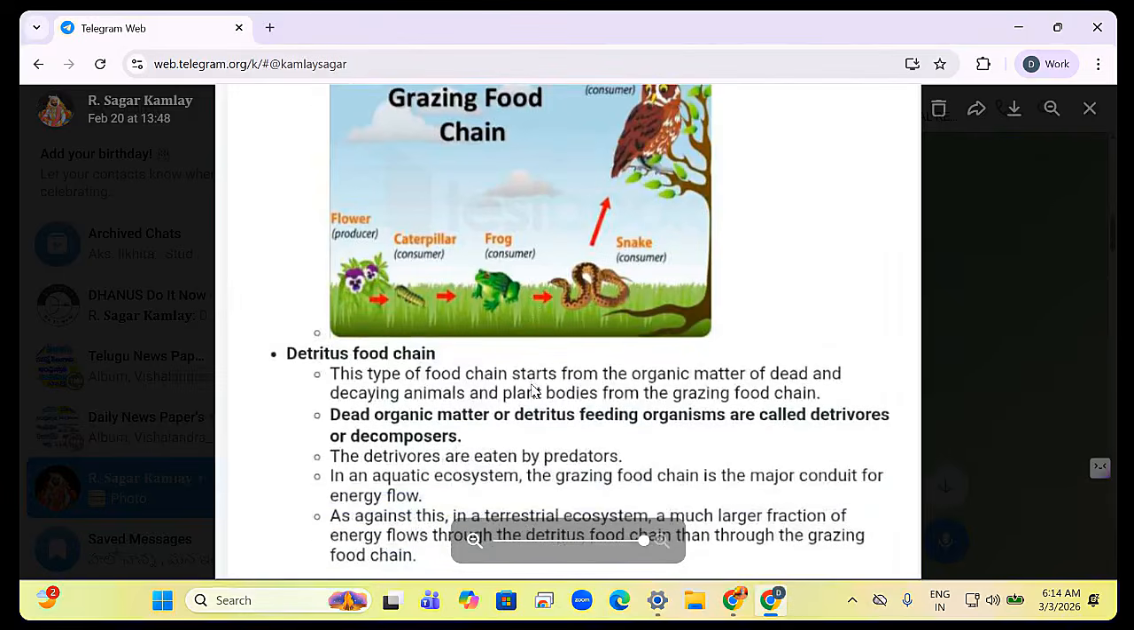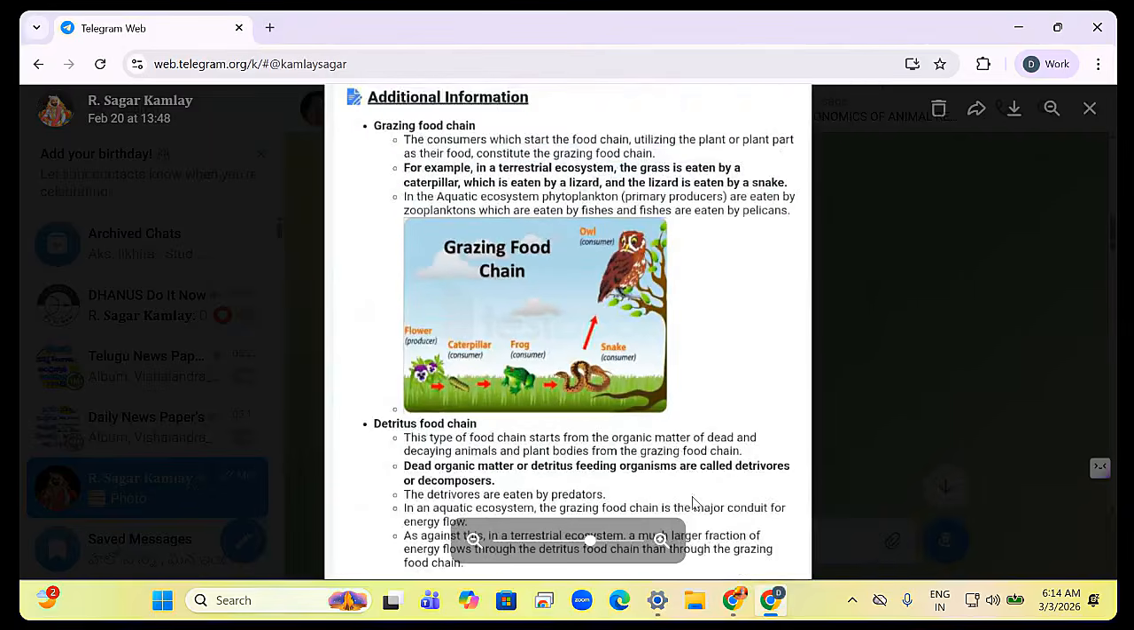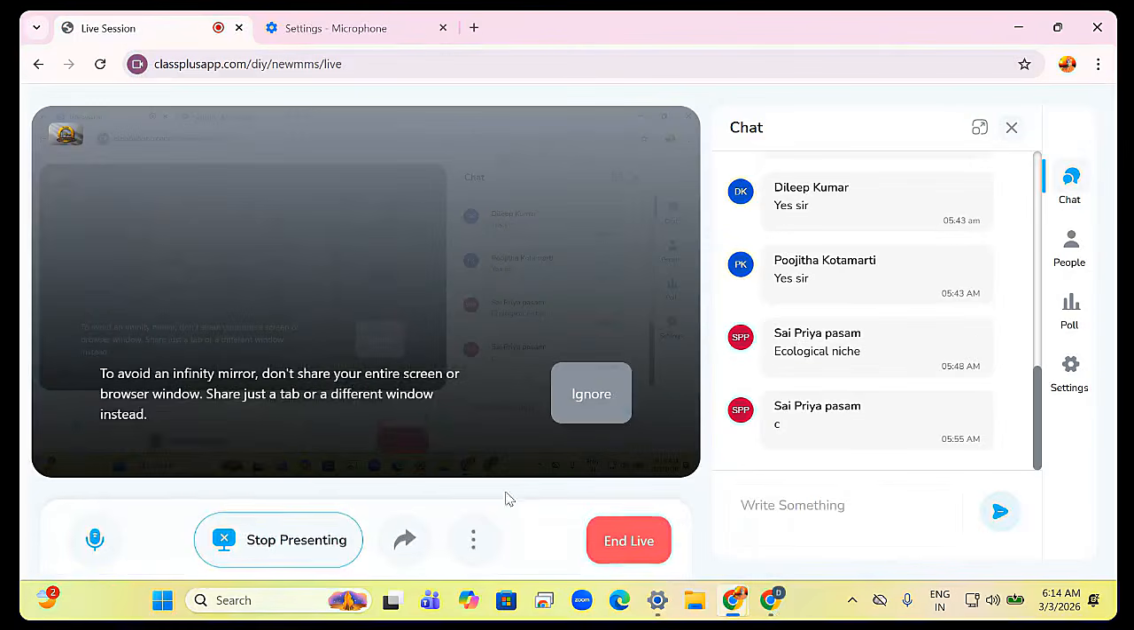Next, detritus food chain. It starts with dead organic matter. Right, decay. Dead organic matter or detritus feeding organisms are called detrivores. The detrivores are eaten by predators. In an aquatic ecosystem, the grazing food chain is major conduit for energy flow. This is not required. So like this, you have this concept.